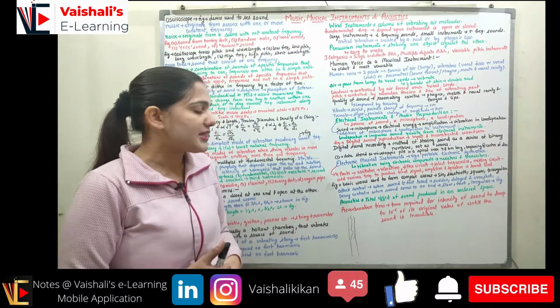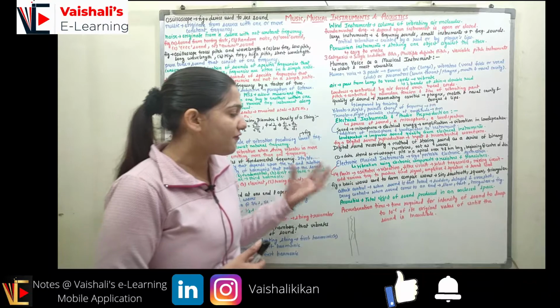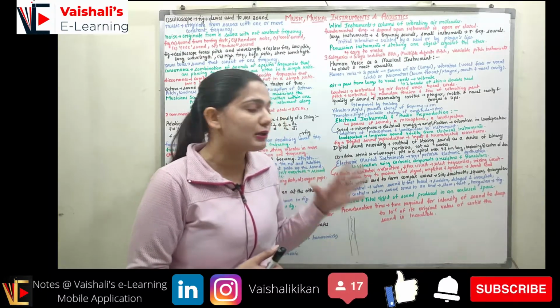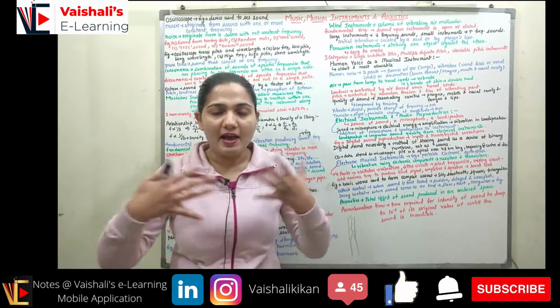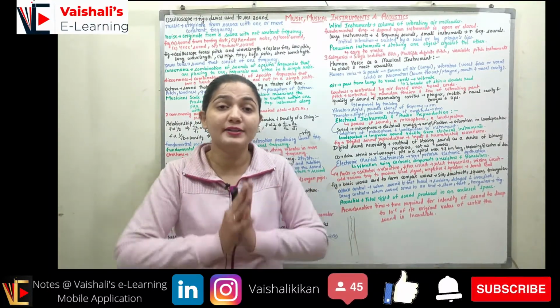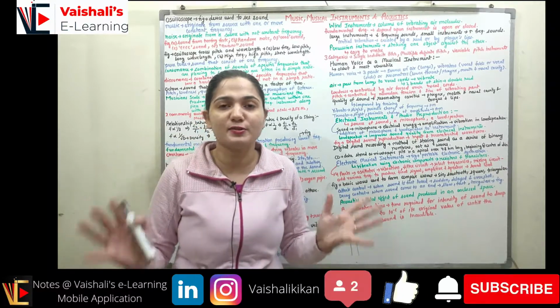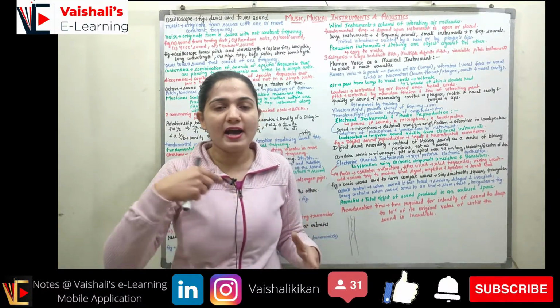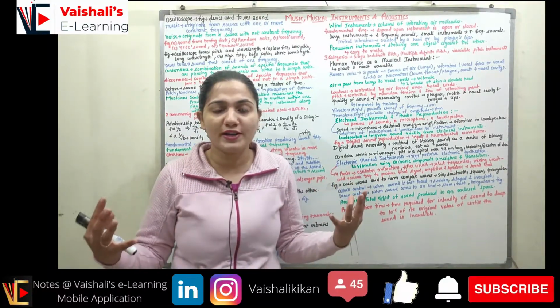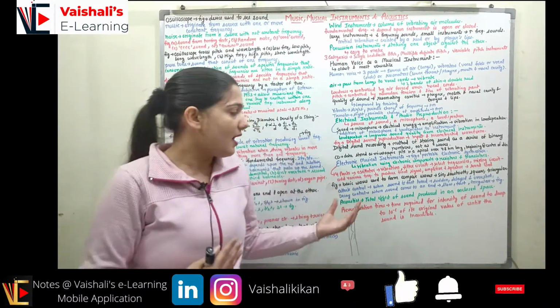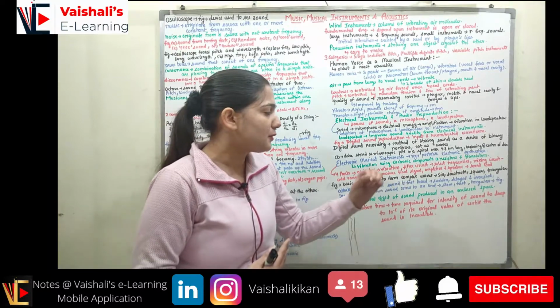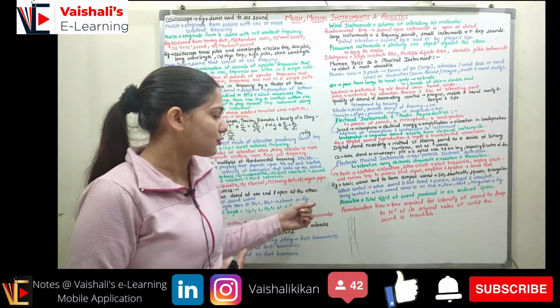Coming to the acoustics. Acoustic is the total effect of the sound produced in an enclosed space. If I have an enclosed space, like this room, this studio, and here I have a mic, I have some sound absorbers over here. So the total sound effect that is produced in this room is the acoustic. The total effect of sound produced in the enclosed space is acoustic.